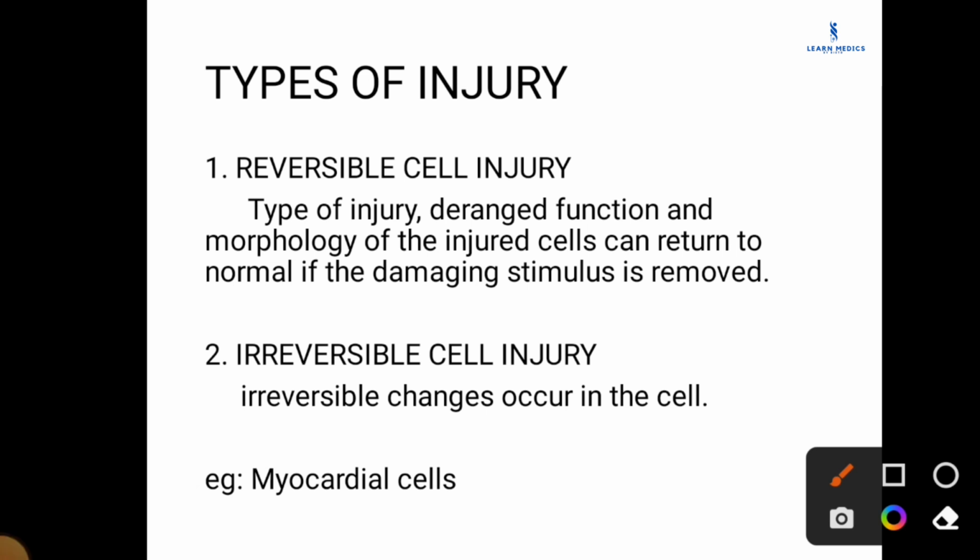Now we are going to discuss the types of injury. Mainly there are two types of cell injury. One is reversible cell injury and the second one is irreversible cell injury. In reversible cell injury, the deranged function and morphology of the injured cells can return to normal if the damaging stimulus is removed. When the damaging stimulus is removed, the cell can retain its normal function and morphology. This is in contrast with irreversible cell injury. Irreversible changes occur in the cell and it never goes back to normal. For example, in the case of myocardial cells after infarction.